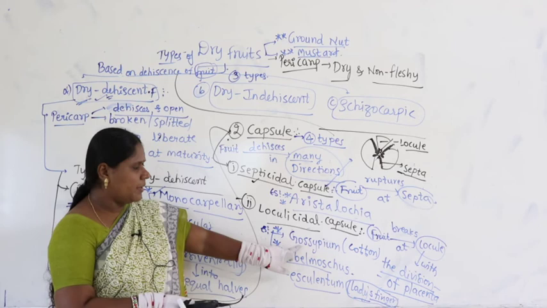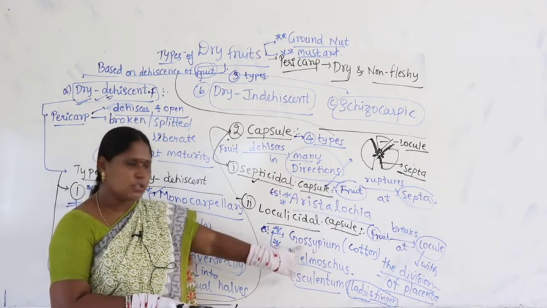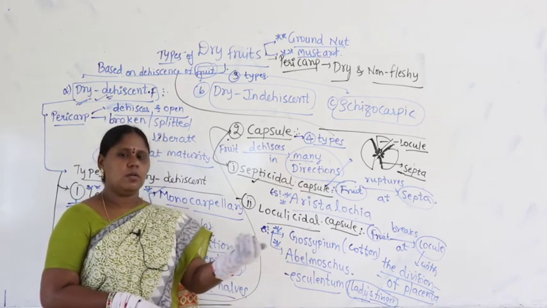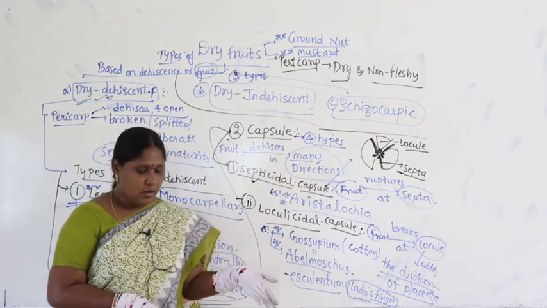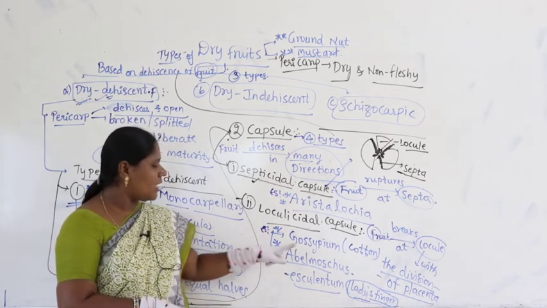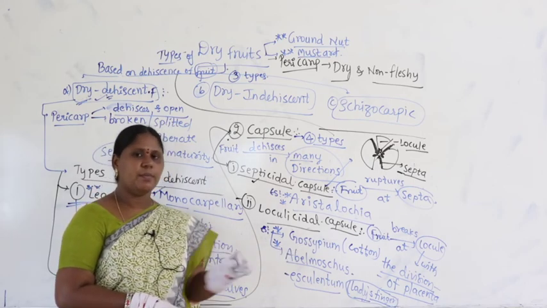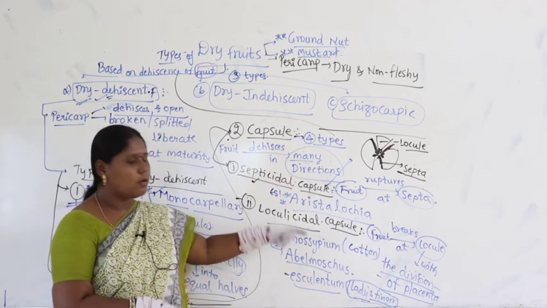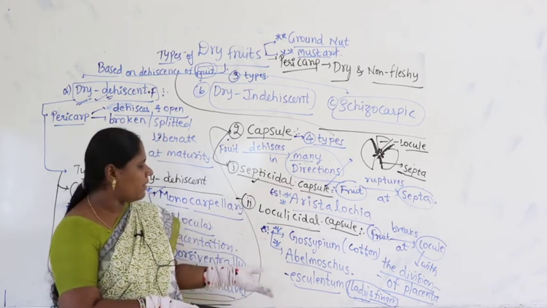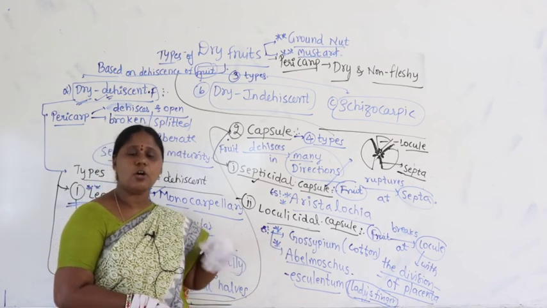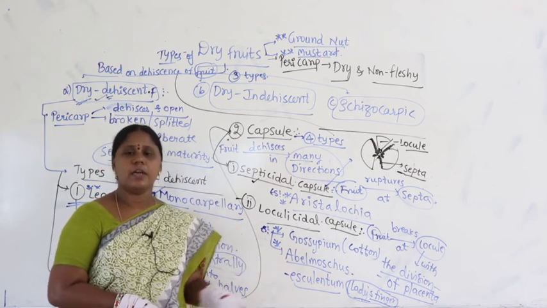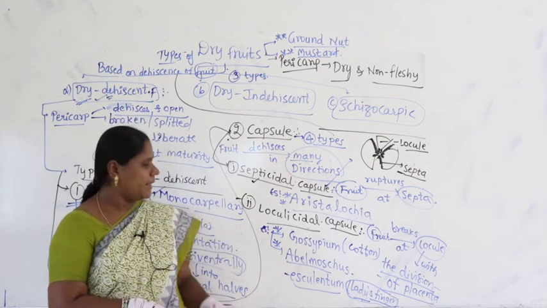Try to remember Gossypium. What is the common name for Gossypium? Cotton. So, the general cotton whatever you use. Now, stop calling it cotton at your home whenever you are using the cotton. Make sure that you start calling that Gossypium, so that you will remember. Why? Because Gossypium is also an example we get so frequently in most of the concepts. So, whenever you have to make use of cotton at your home, start calling it Gossypium. Then Gossypium will fix in your mind. Automatically you will remember that it is the scientific name for cotton.